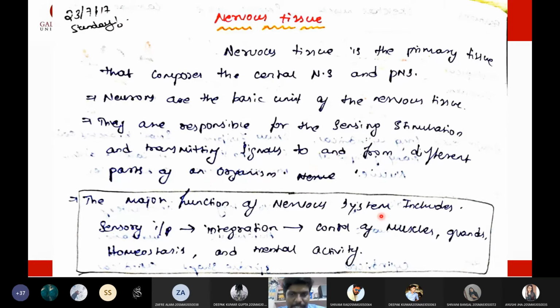So the major functions of the nervous system include sensory input. First the nervous system will take a sensory input, such as if you pinch me. First I took the sensation, then there is integration. Integration means this information will be given to the nearby muscle, and that muscle will move. That is called the reflex pathway, which I will discuss later. Anyway, leave it. This box you can leave.